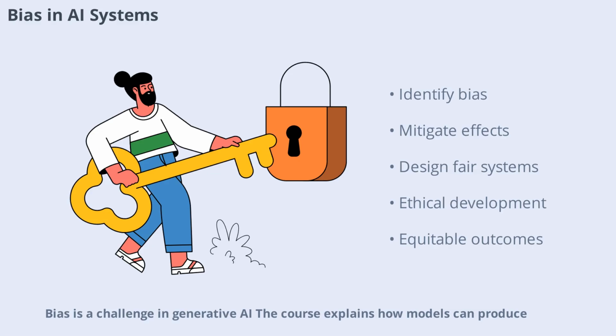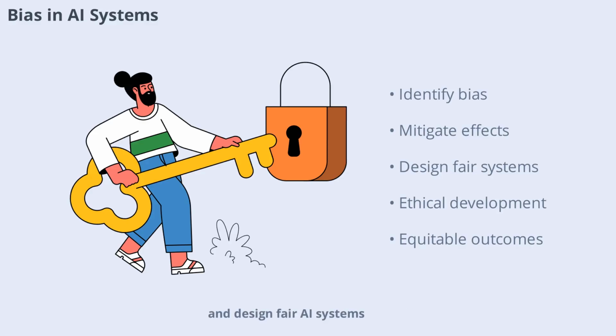Bias is a challenge in generative AI. The course explains how models can produce biased outputs based on training data and prompts. You'll learn how to identify bias, mitigate its effects, and design fair AI systems. Addressing bias is crucial for ethical AI development and ensuring that AI applications serve diverse users equitably.